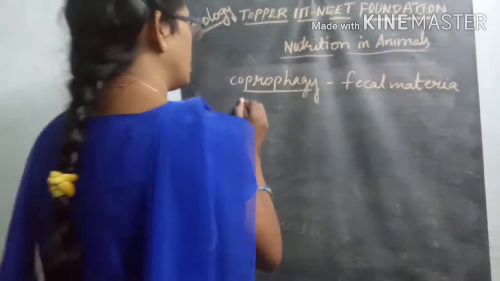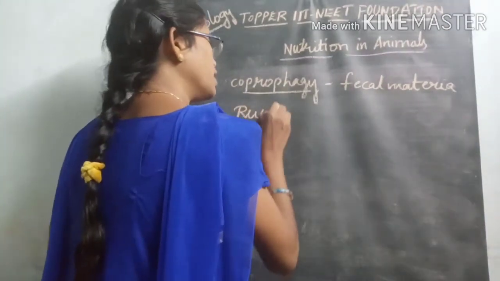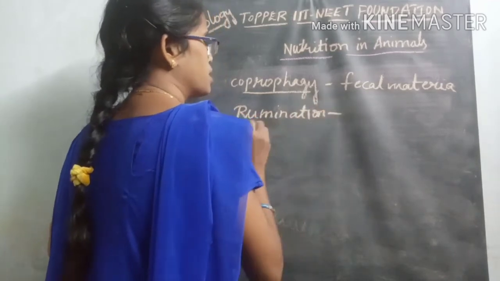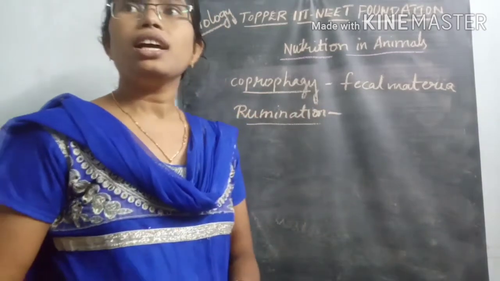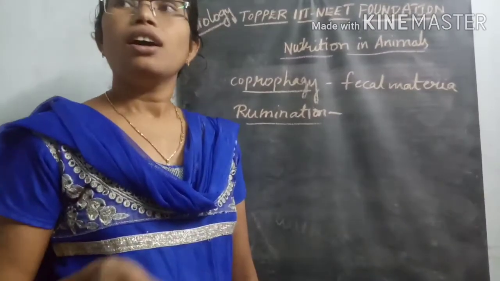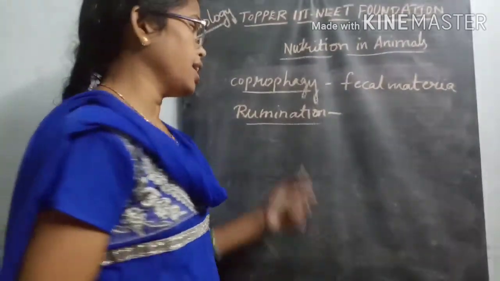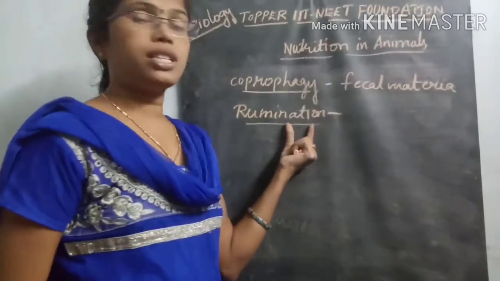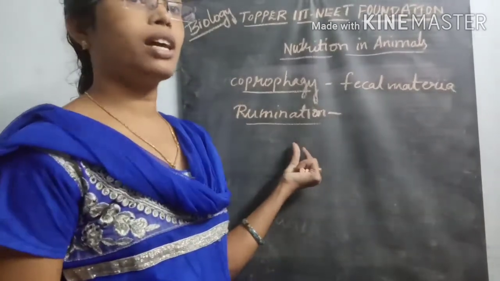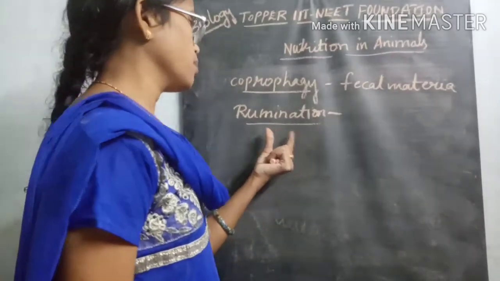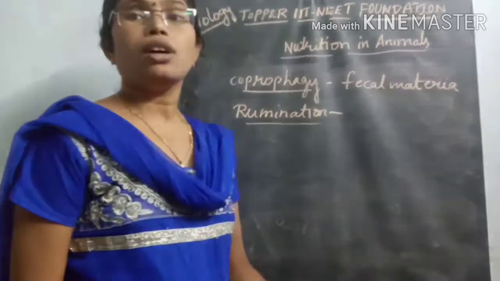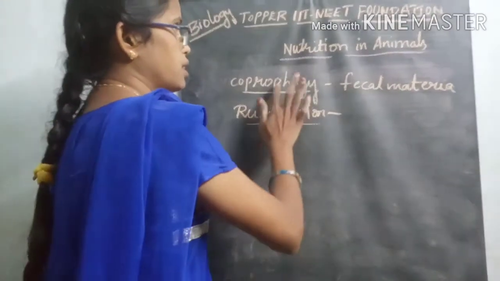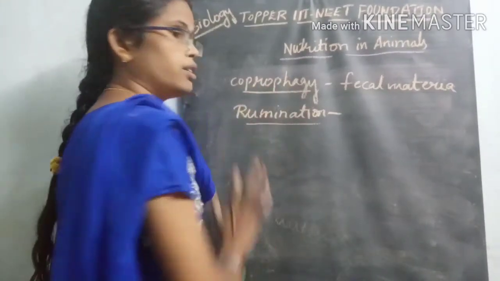Another important one is rumination. This is the process in which grazing animals eat food material, and it is again mixed with the food material, and the digestion process occurs in a two-step mechanism. That process is called rumination. So this is about coprophagy and rumination.